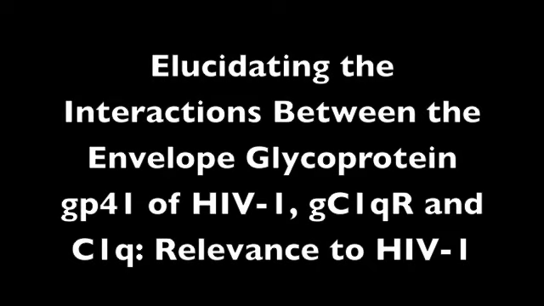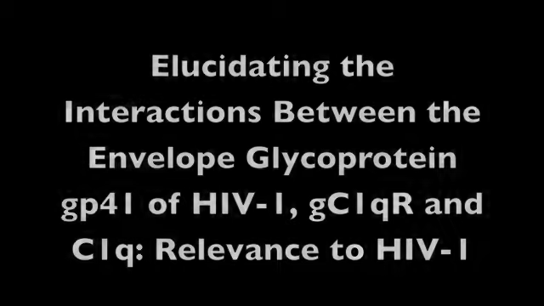Overall, the purpose of this study was to elucidate the interactions between the three proteins by locating the binding sites of 3S on both GC1QR and on C1q. Also, to develop potential methods to inhibit the binding of 3S to receptor GC1QR on CD4-positive T cells in an effort to prevent cell death.